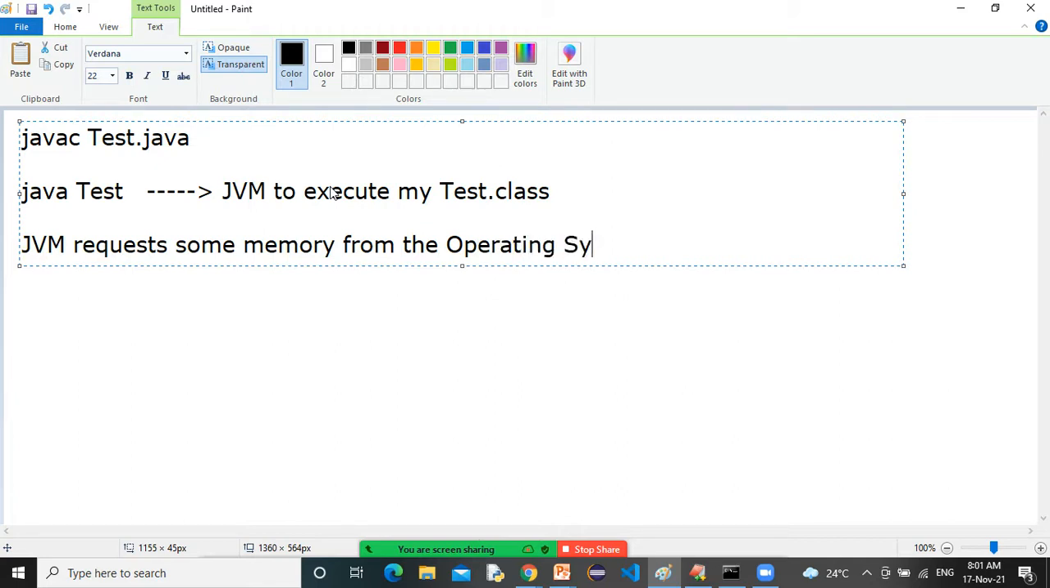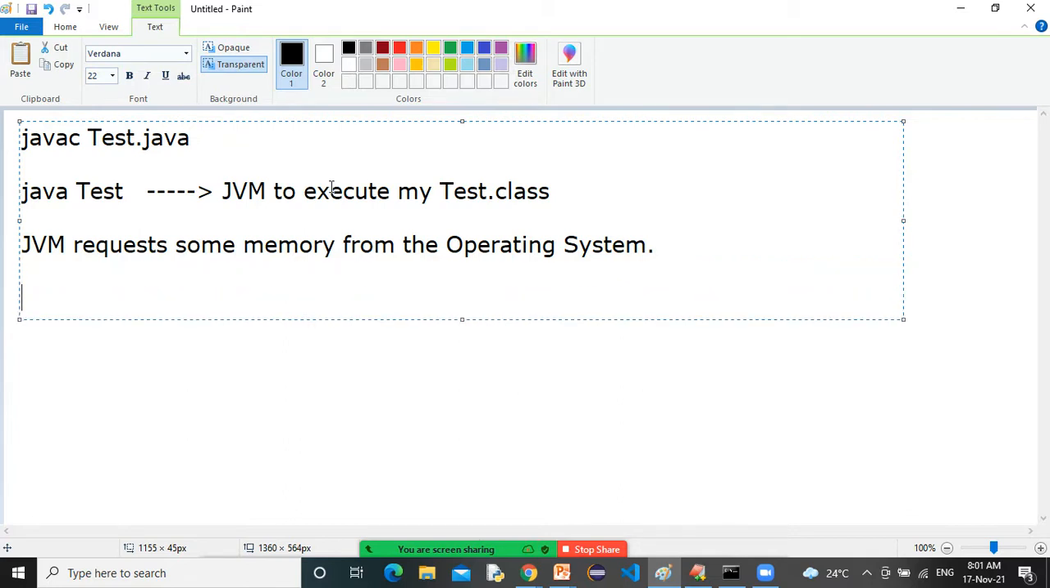The operating system is responsible to provide the memory. The JVM is what, runtime? And objects are created at runtime or not? Yes, objects are created at runtime. Now, the JVM will request some memory from the operating system, and the operating system will provide the memory. Correct or not, sir? Correct.